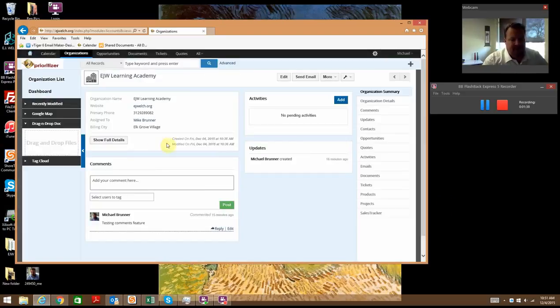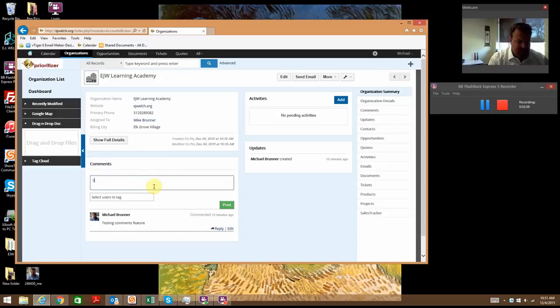Now you'll notice that in the upper left-hand side of the account, you have some basic information about the account, including who it's assigned to. In this case, it's Mike Bruner. The important thing to remember is that any comment you make in the system is always annotated or sent to the owner. So if we place a comment, whether or not we tag anybody in that comment, the person who owns the organization is going to get a note.